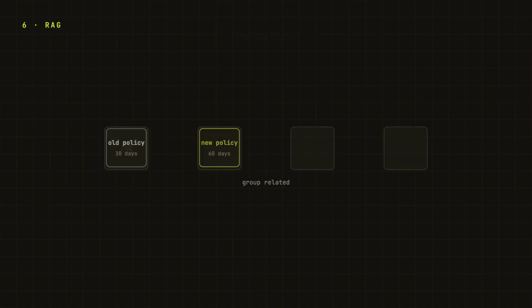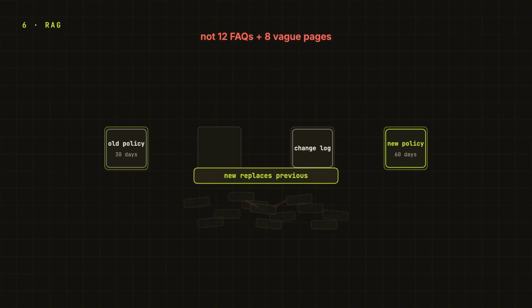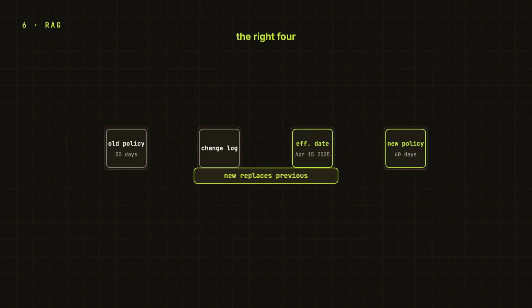Deduplicate, keep the old and the new policies together, put the changelog next to them. Prefer newer effective dates. Maybe put the most important evidence near the beginning or the end. And if two chunks conflict, do not hide that conflict from the model. Make it explicit. In our refund example, the tray should not contain 12 old FAQs and 8 vaguely similar policy pages. It should contain the old policy, the new policy, the effective date, and the new line that says new policy replaces the previous one.